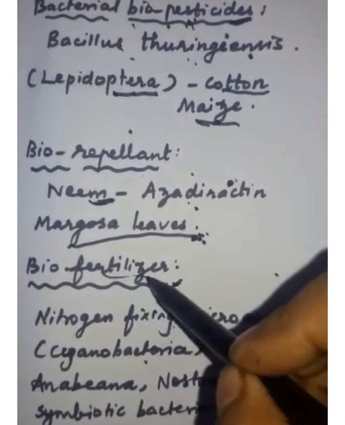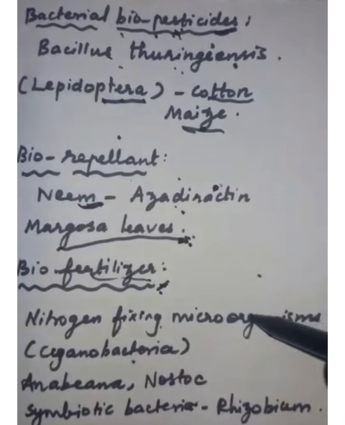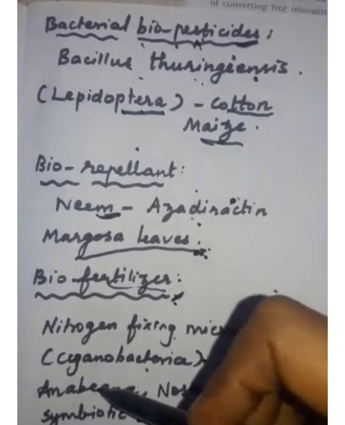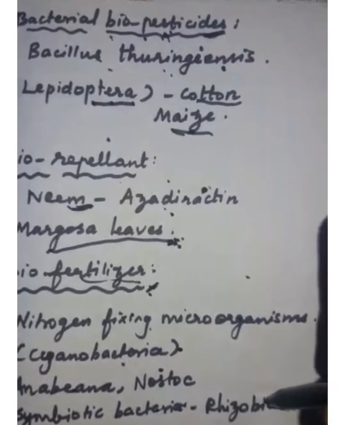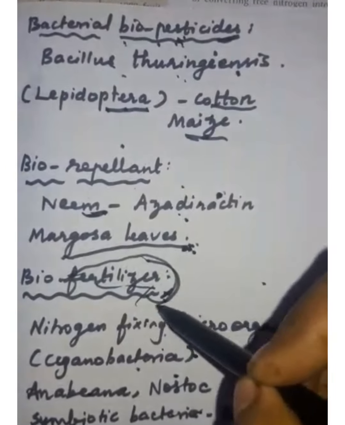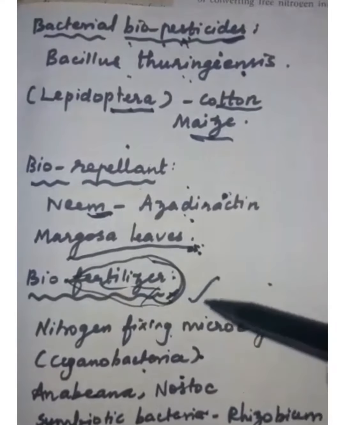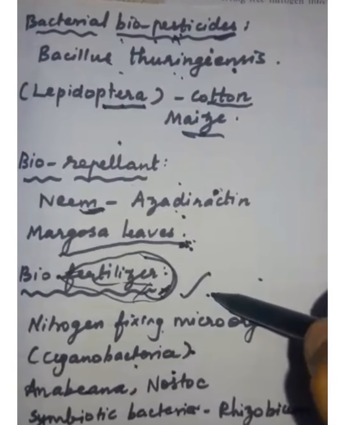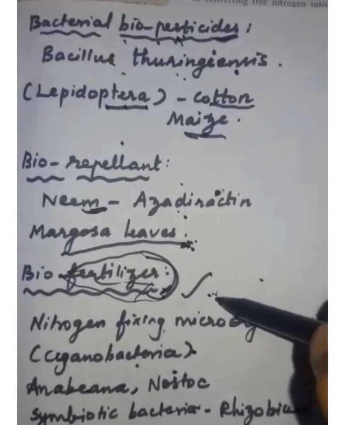Students, next we are going to study about biofertilizer. What is fertilizer? Fertilizer is a substance which enriches the soil fertility. Here some bacteria and fungi are used as biofertilizers. They fix the nitrogen in the soil and also increase the soil fertility.